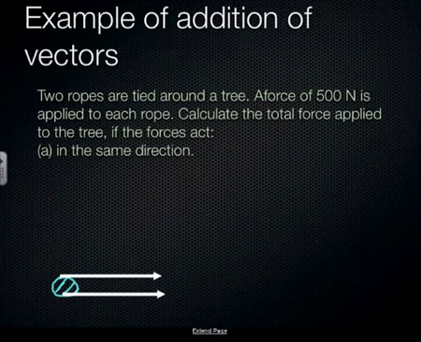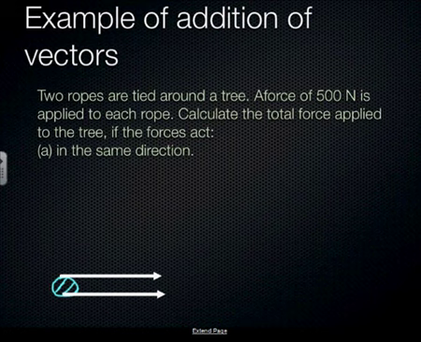Here's another example of addition of vectors. Two ropes are tied around a tree. A force of 500 newtons is applied to each rope. Calculate the total force applied to the tree. The forces act in the same direction. Just imagine two people pulling on the tree with the same force. So each of these is pulling with 500 newtons.